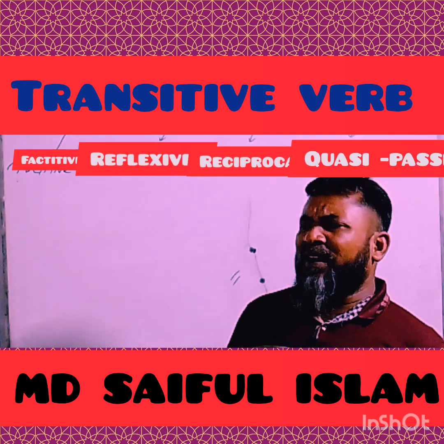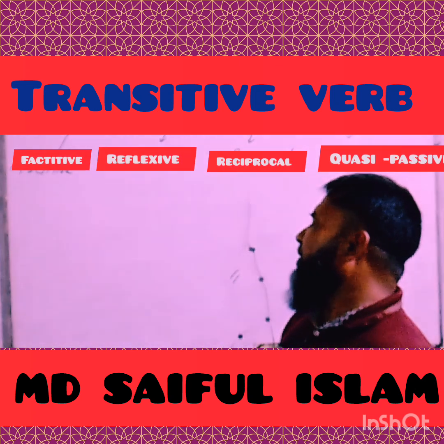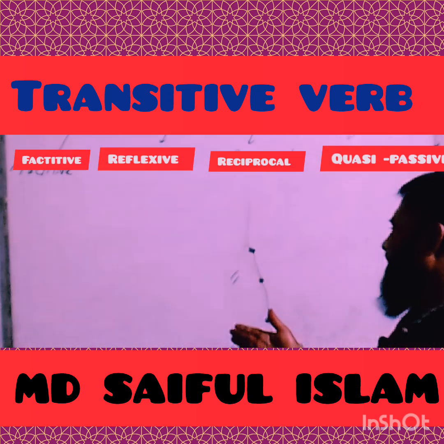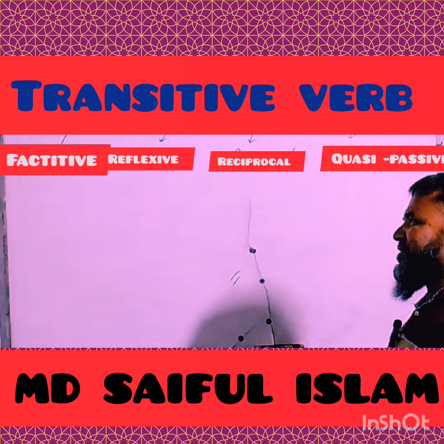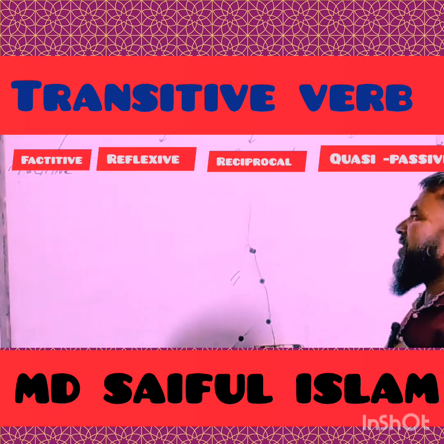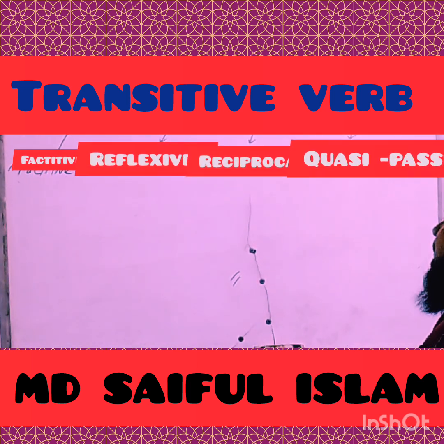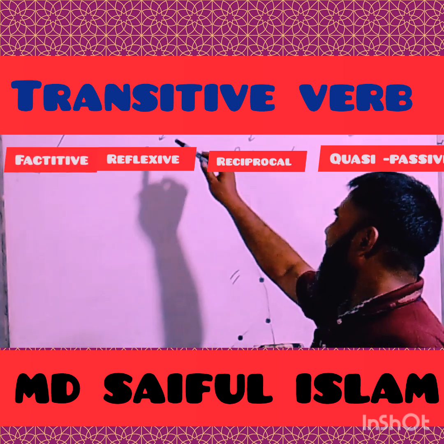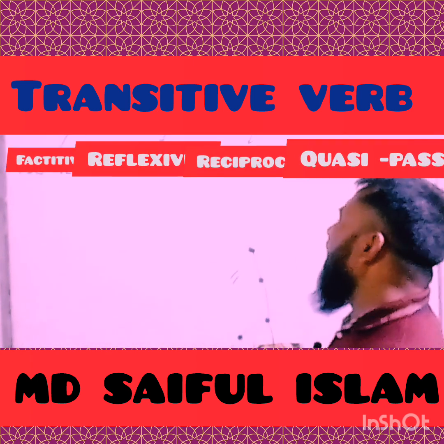With reference to my previous class, I am presenting the classification of transitive verb. Today I'm trying to show you the classification of a transitive verb. At the primary stage, we can classify transitive verb into four kinds.